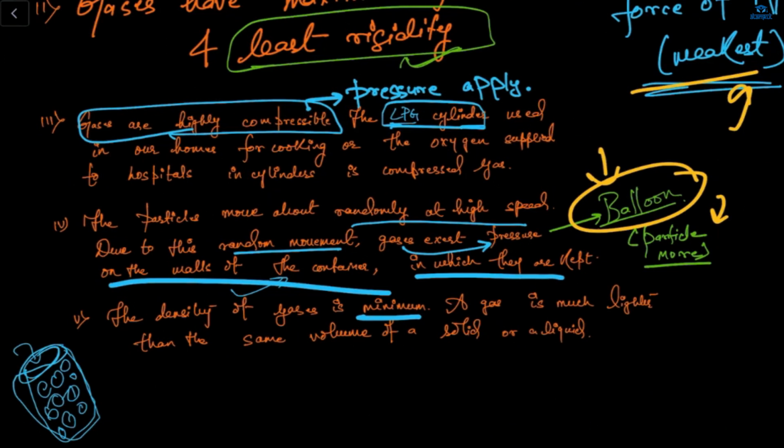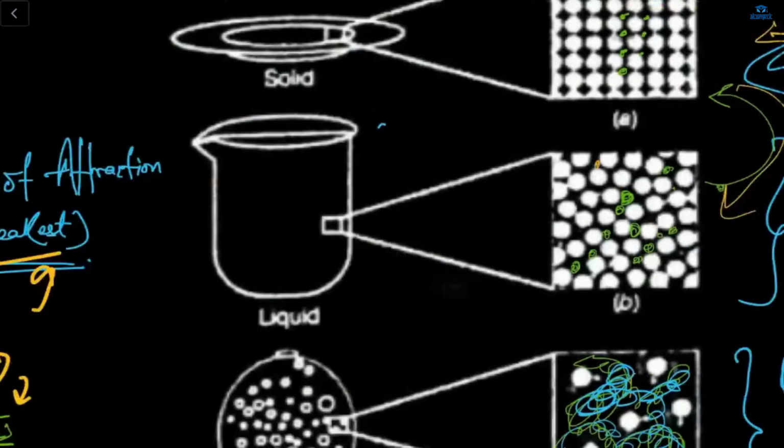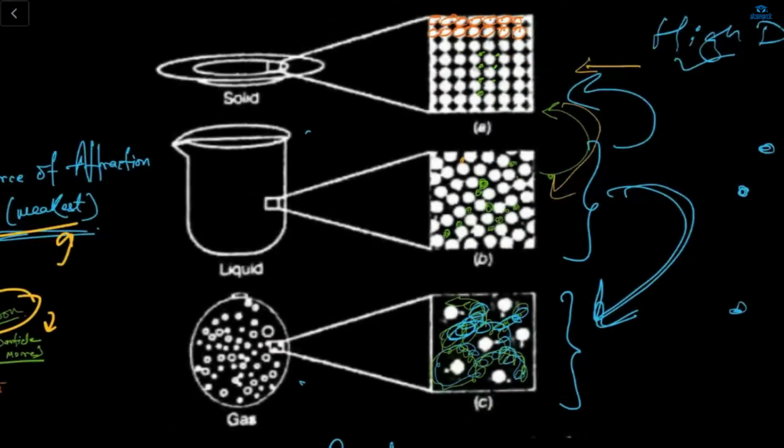Okay? Yes. The density of gas is minimum. A gas is much lighter than the same volume of a solid or a liquid, and the density of gas is also very minimum. From this only you can see which has the most density: solid, liquid, or gas? Solid. Why?